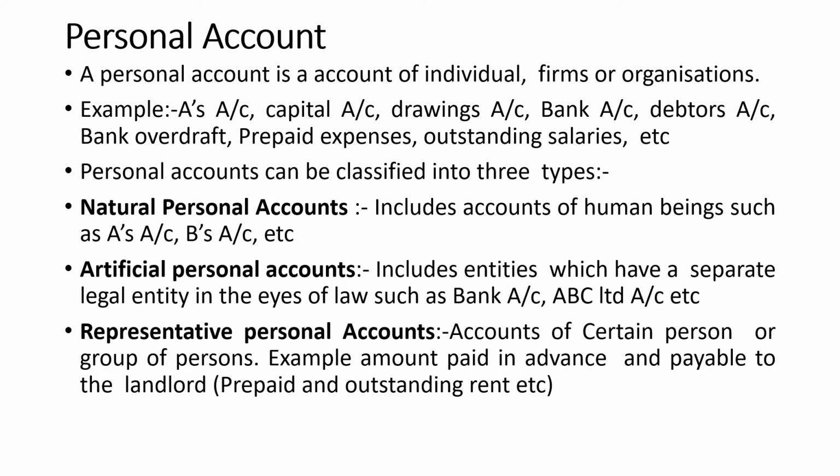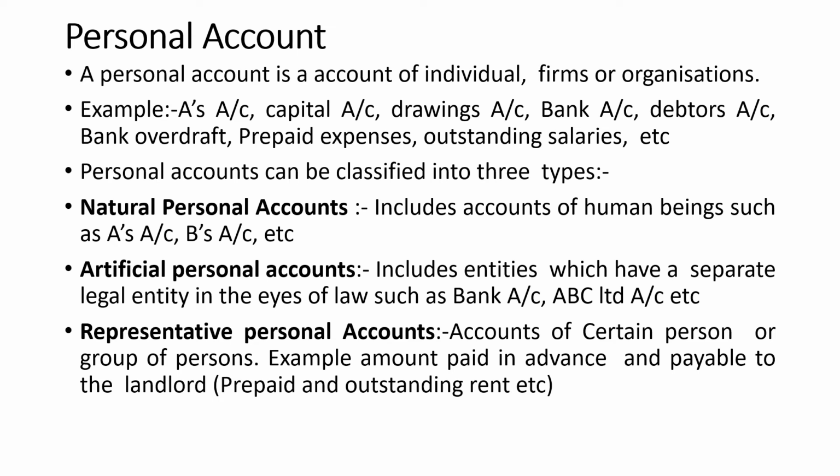Next classification is representative personal accounts, accounts of certain person or group of persons. Example, amount paid in advance or payable to landlord, which normally we call prepaid and outstanding rent, etc. So in this example, we can consider outstanding expenses. If you consider outstanding expenses, it represents the outstanding to a person.